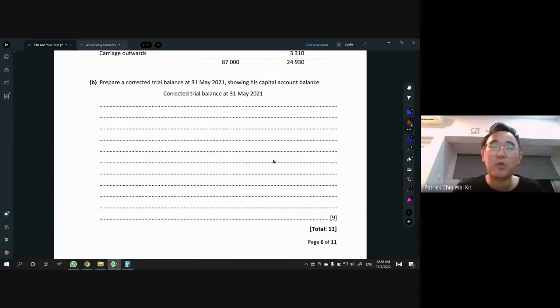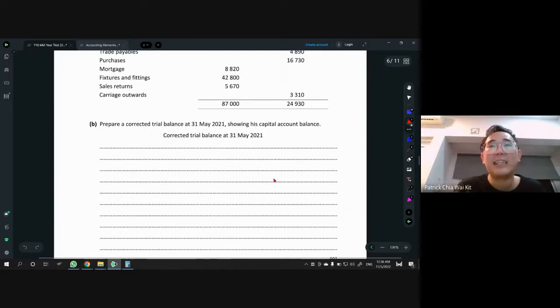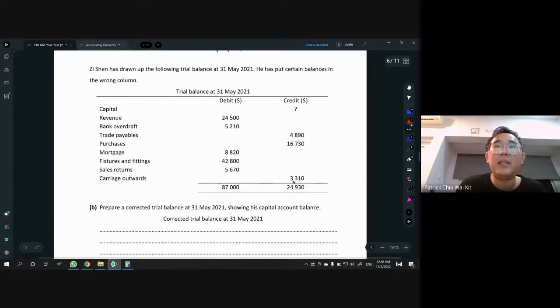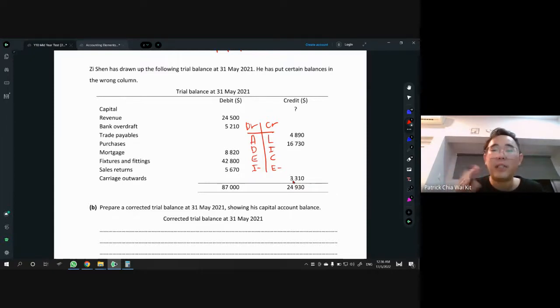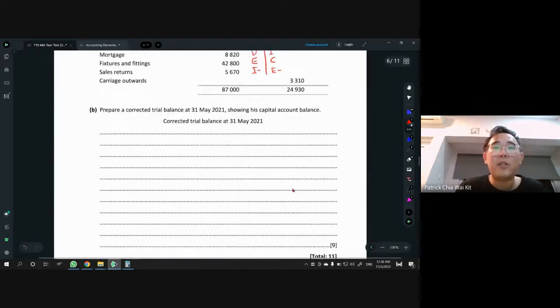So when it comes to a trial balance, first thing first, of course, you need to know which guide will help you to prepare a trial balance, and of course the guideline here will be our infamous ADELAIDE. Draw this thing out, DELIC, ADE, LIC. Don't forget about your I minus on the left side and E minus on the right side. Just based on this thing. That means you need to know which account belongs to which element, then you eventually know whether they're left side or right side. You put everything back together, and you should get the answer.